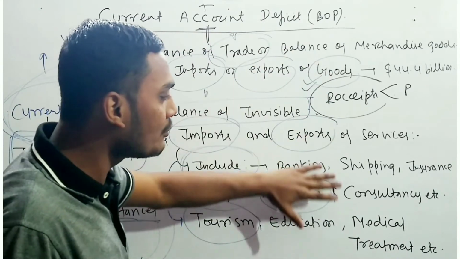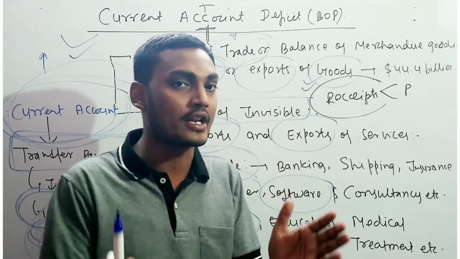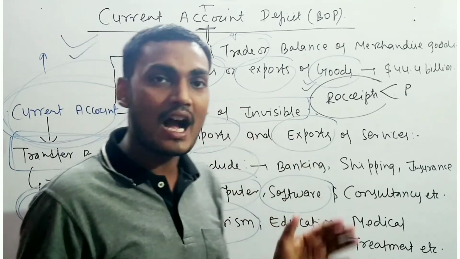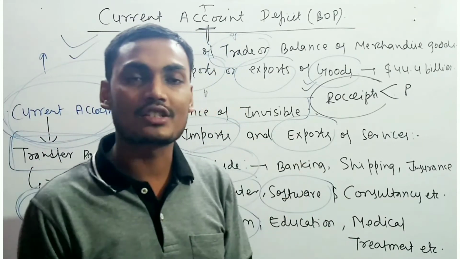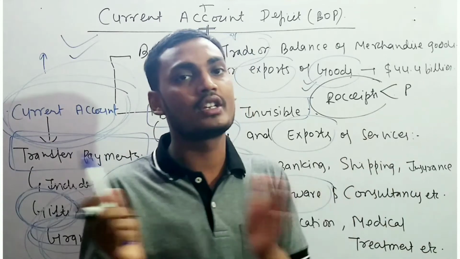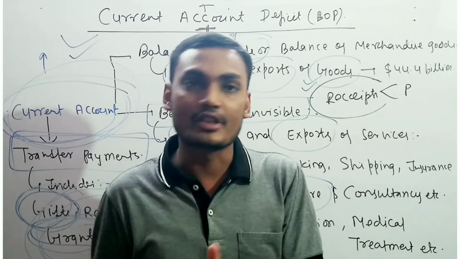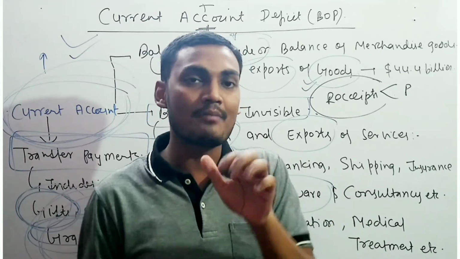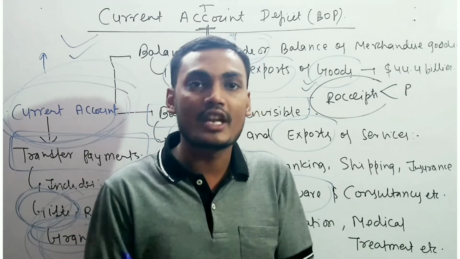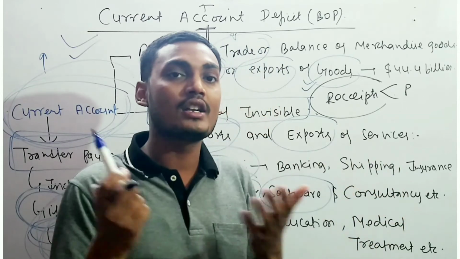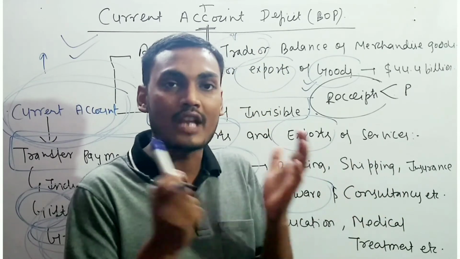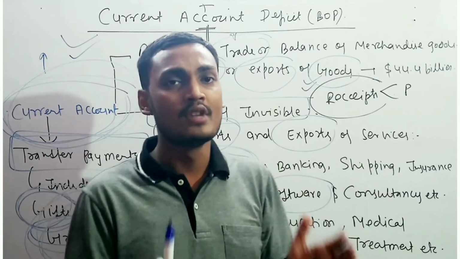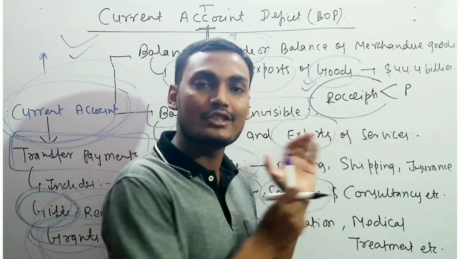What parts are included in the current account is very important, and the concept is very important. Remember that in India, because of trade, there are structural problems, so almost all the time there is a current account deficit. Obviously, in history there have been current account surpluses. Sometimes a question or statement says there is no current account surplus in India in history. That statement would be wrong. There has been a current account surplus, but almost all the time there is a current account deficit. So this is the whole concept.